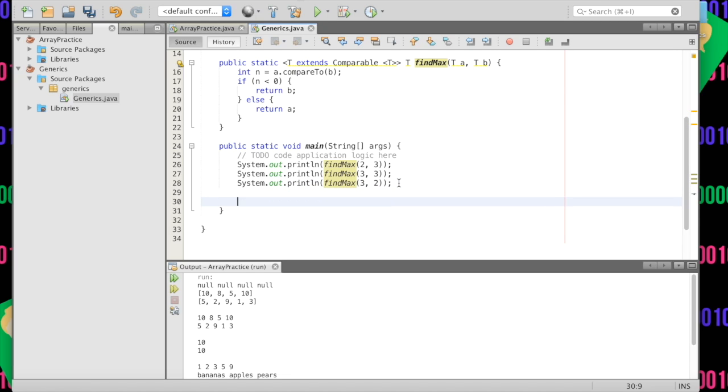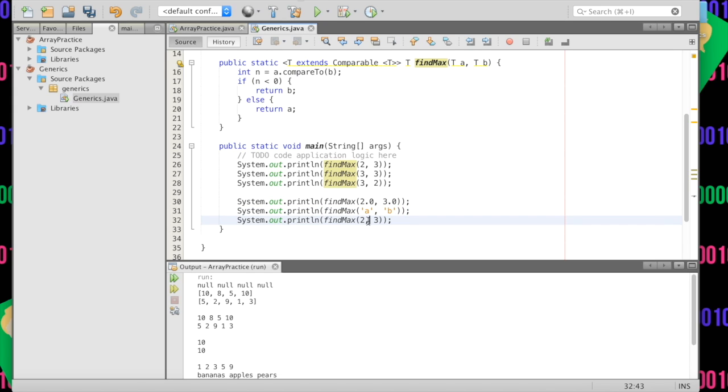And what other things are comparable? Well, doubles are comparable, so we could do 2.0 and 3.0. Again, you could change these numbers if you want, but I'm trying to keep it quick here, keep it moving along. We could also print out characters, and so we could do findMax of A, B, to see which is greater. We could actually do strings as well. We could have, I don't know, hello and there. Those would be two things we're comparing.